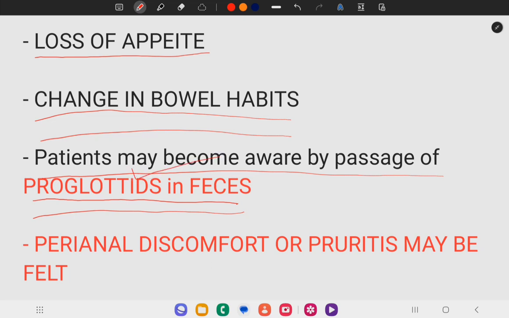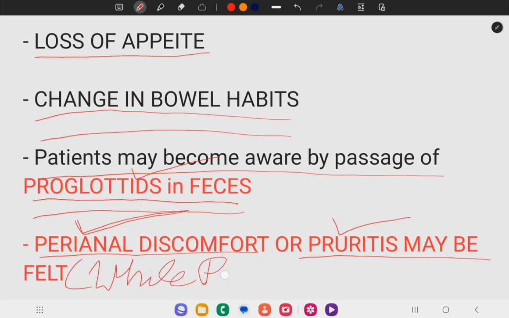While passing proglottids, the patient will experience perianal discomfort or pruritus.